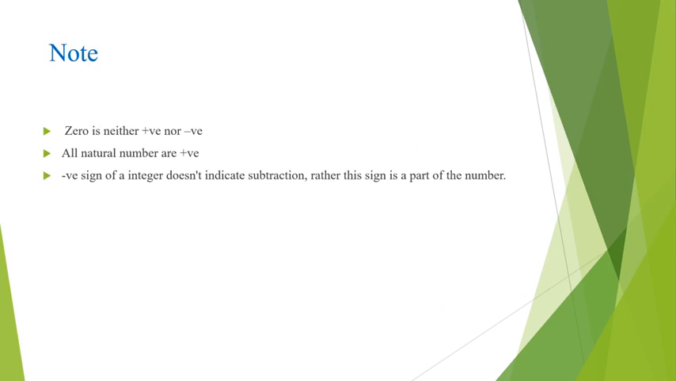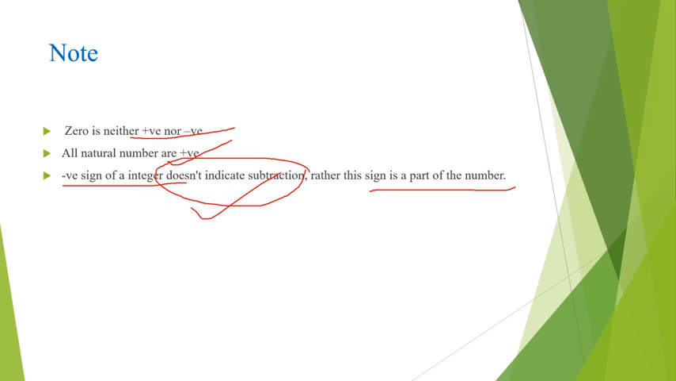Okay, now a few notes you have to remember. 0 is neither negative nor positive. All the natural numbers are positive, and the negative sign in the integers won't indicate subtraction. This is just a part of the number.